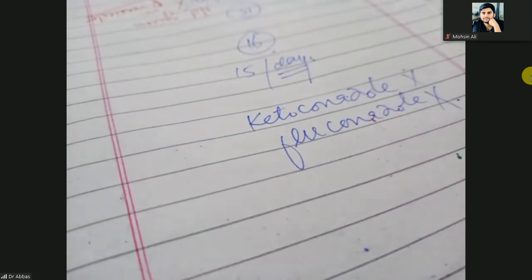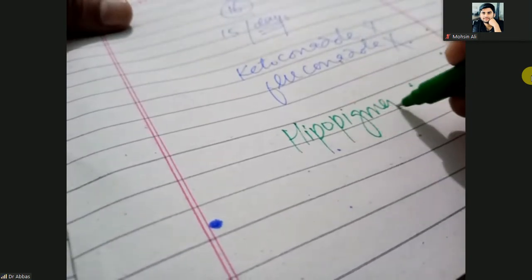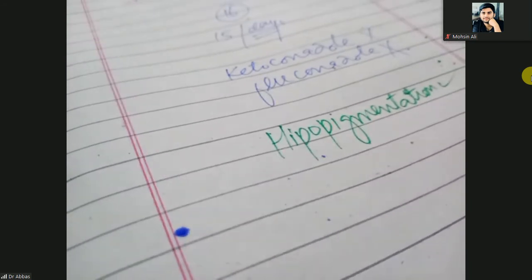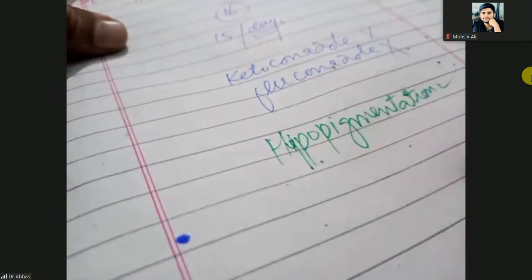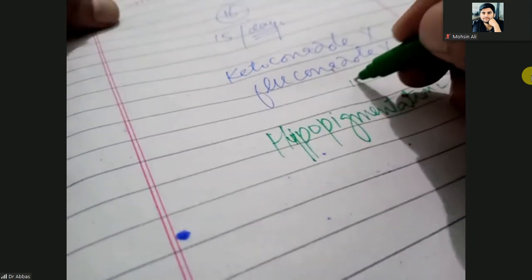It means your diagnosis is not good. You will ask him, how do you know my drugs are not working or my diagnosis is not good? He will say, doctor, I still have the hypopigmentation. He is right, because hypopigmentation will not be treated within 10 days or 15 days.